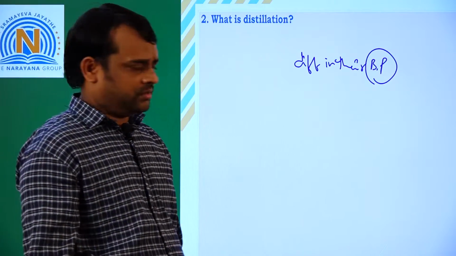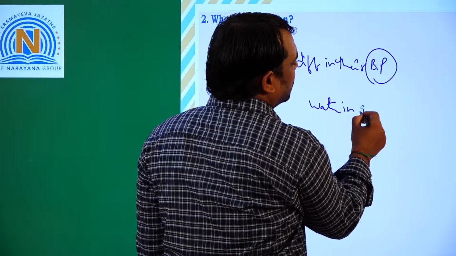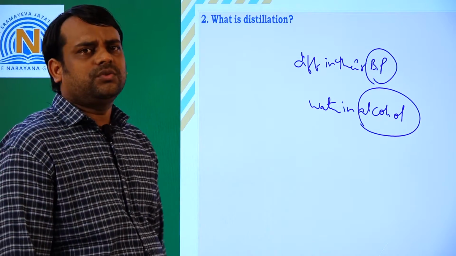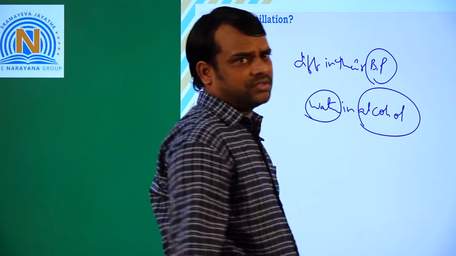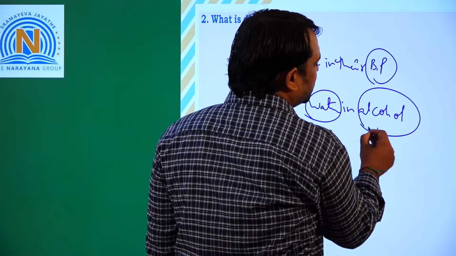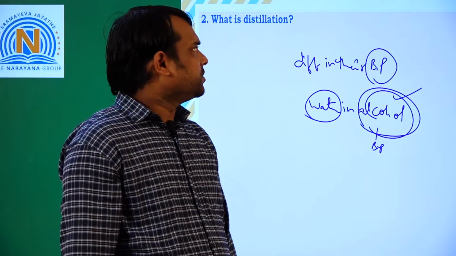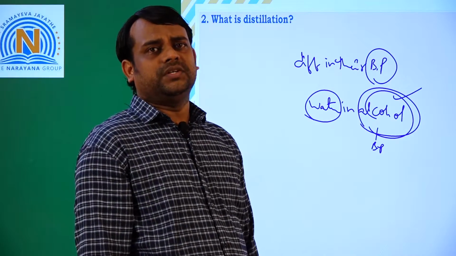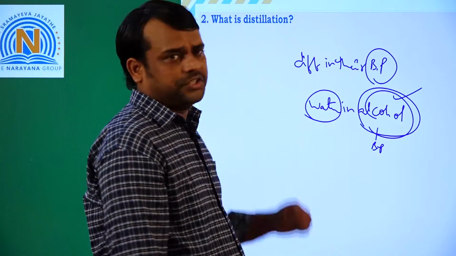Suppose for example, I added water in alcohol, and I want to separate alcohol from the water. So generally I go for distillation because the boiling point of water is different and the boiling point of alcohol is different. The substance having the lower boiling point will escape first and then the remaining substance will be settled in the test tube. This process is called distillation. That means the process of separation of liquids by the difference of their boiling points is called distillation.